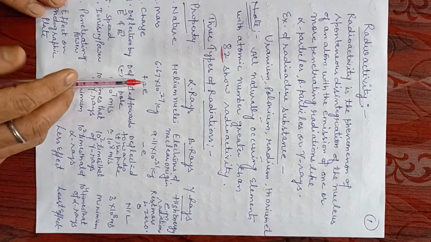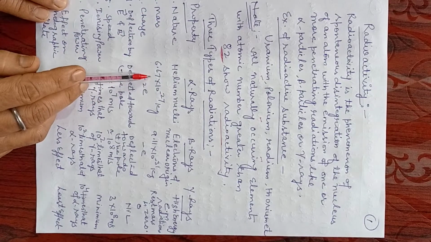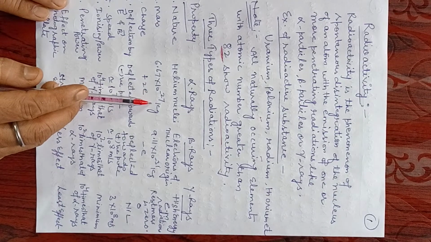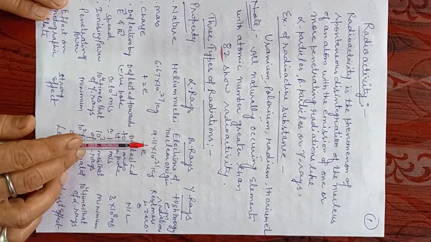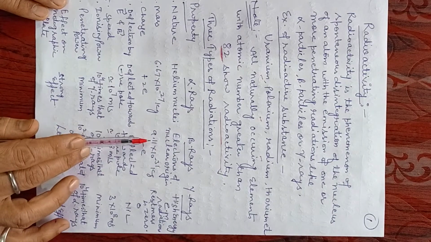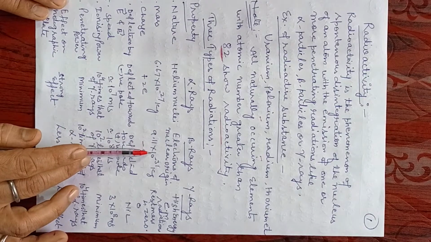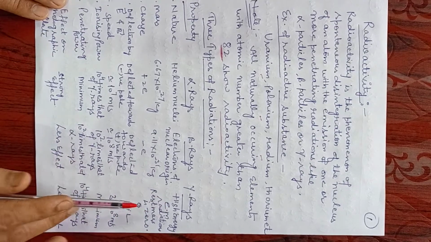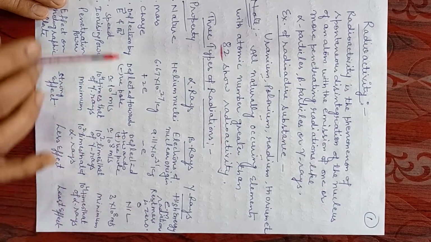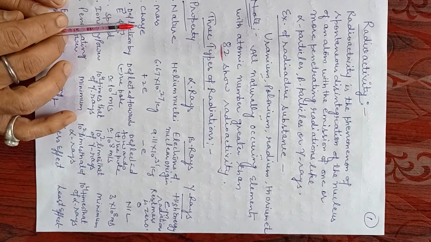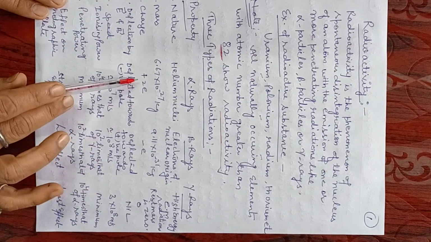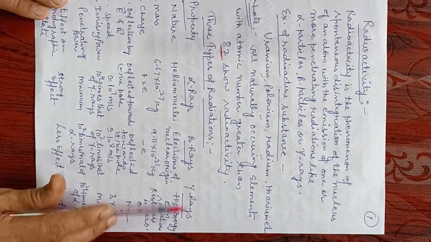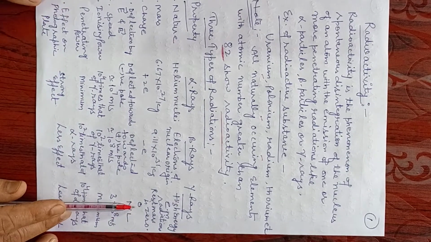The mass of an alpha particle is 6.67 into 10 raised to the power minus 27 kilogram, whereas the mass of a beta particle is 9.11 into 10 raised to the power minus 31 kilogram. In case of gamma rays, rest mass is 0. Third property is charge. Alpha rays have plus 2e charge, beta rays have minus e, and gamma rays are neutral, that is, no charge.